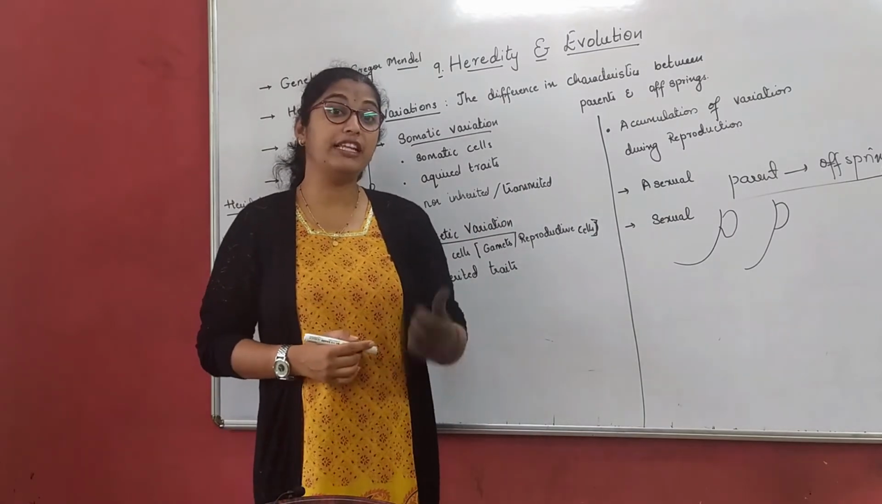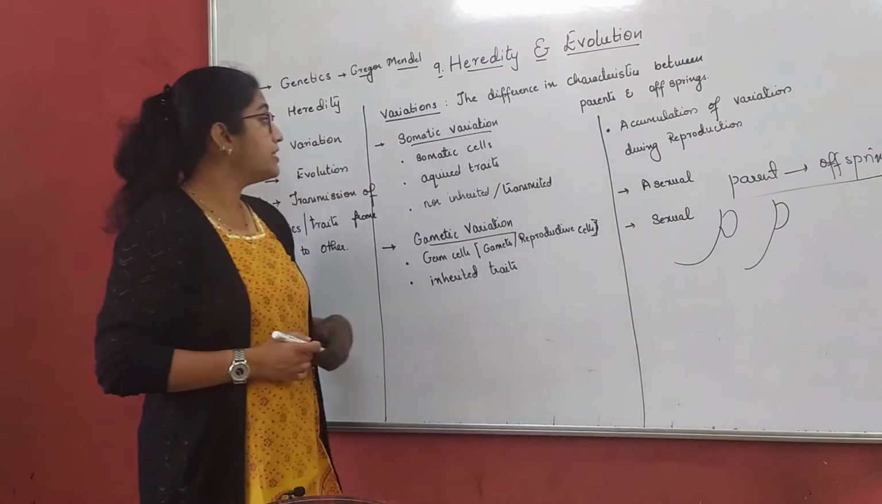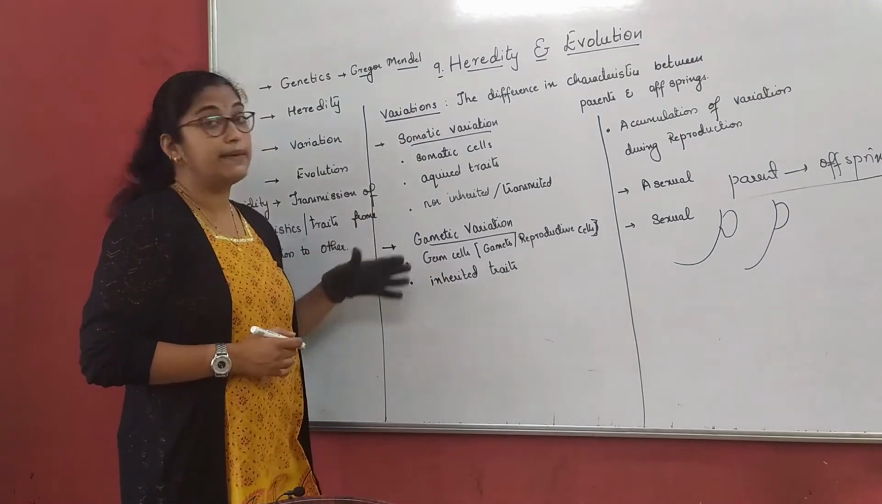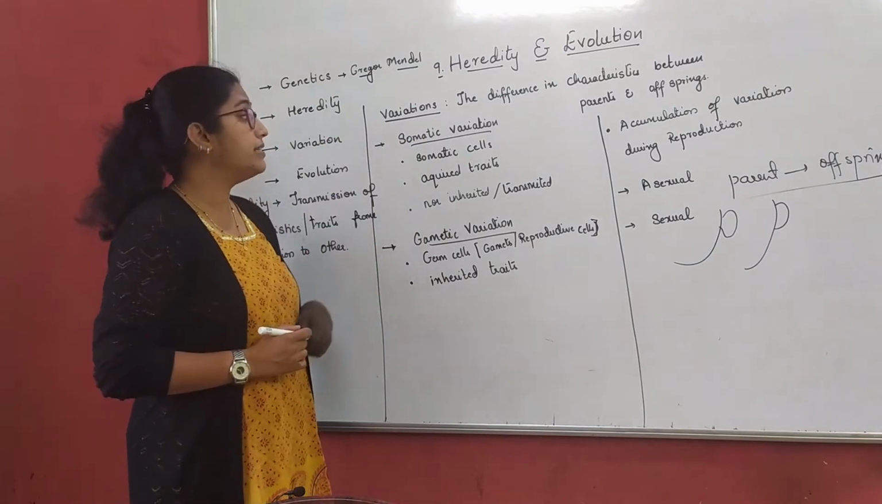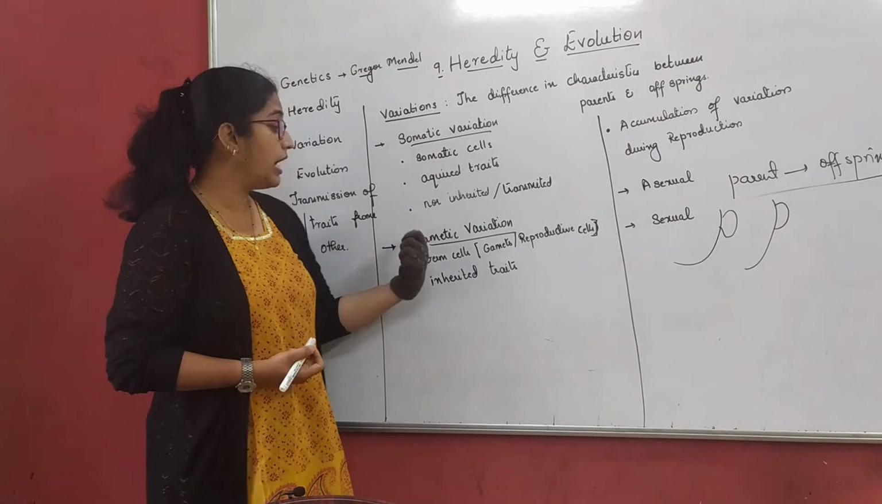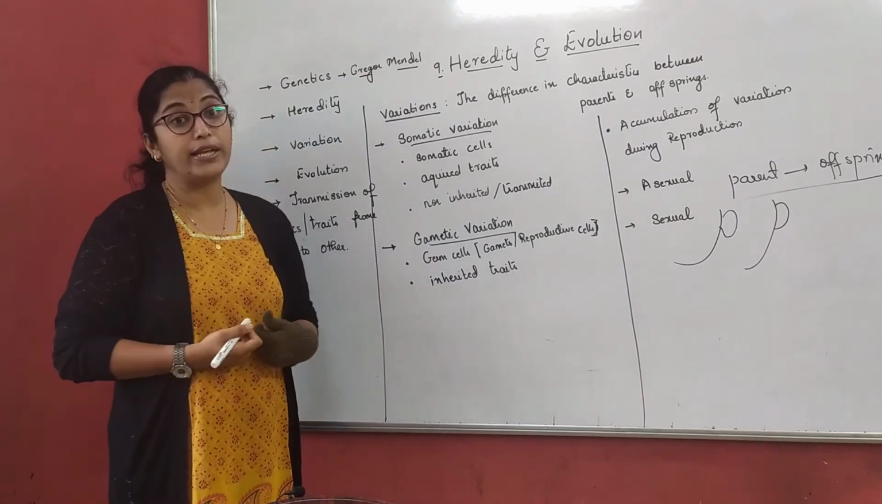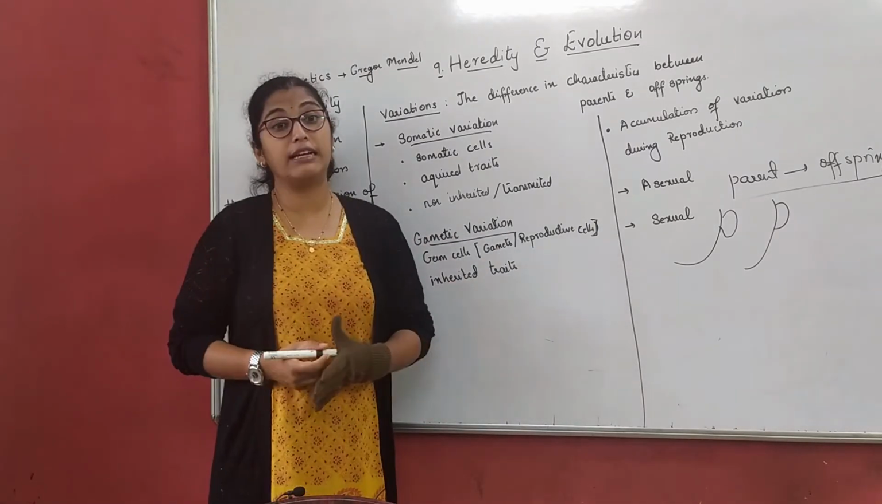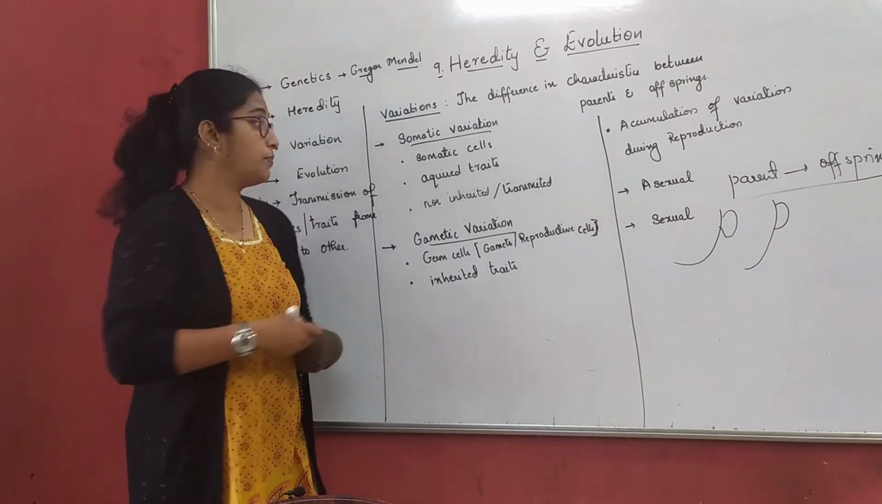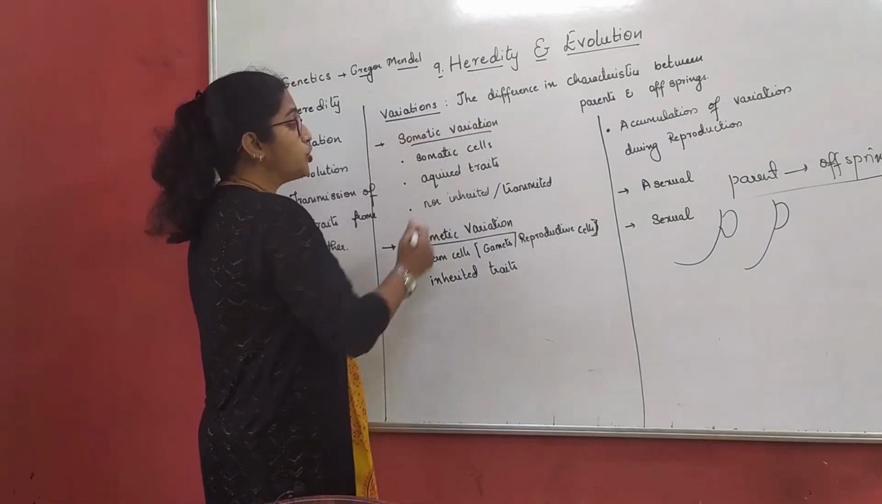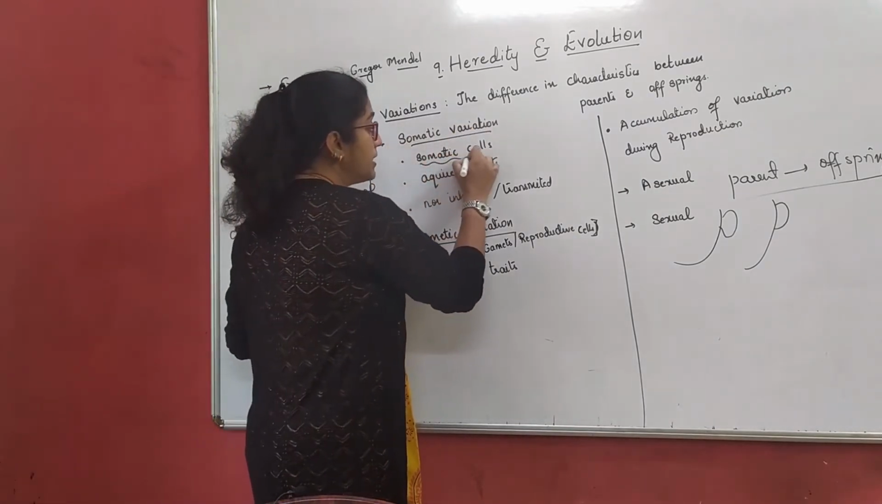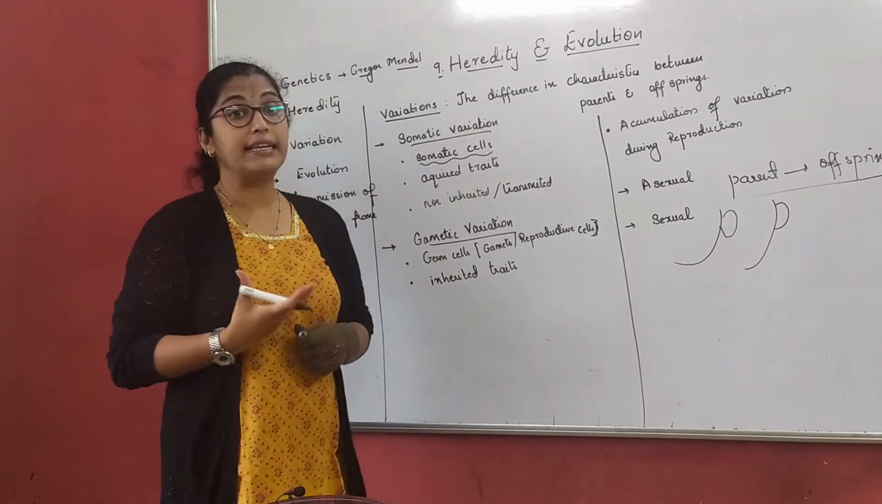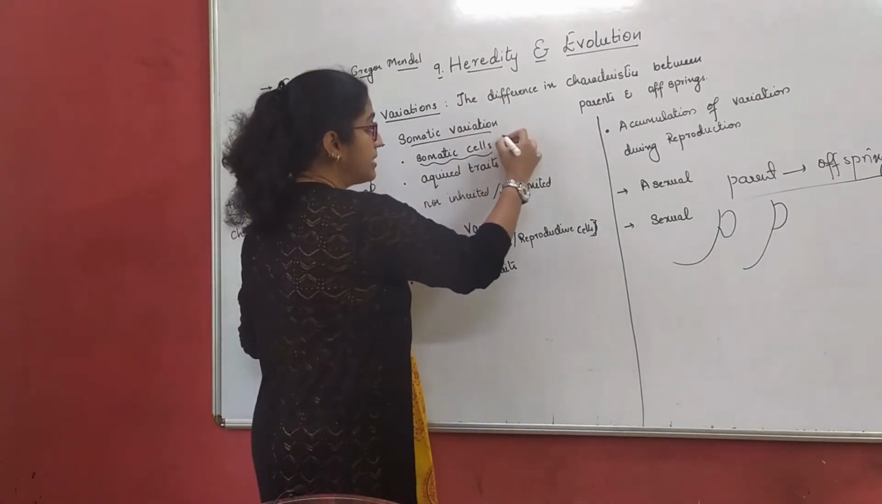To understand variation more in depth, let us first understand that there are two types of variation. One is somatic variation and another is gametic variation, which we also call germinal variation. Now what is somatic variation? Somatic variation takes place in the somatic cells, that is, it takes place in the body.